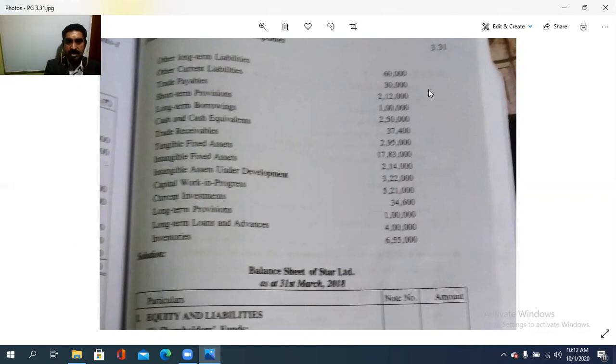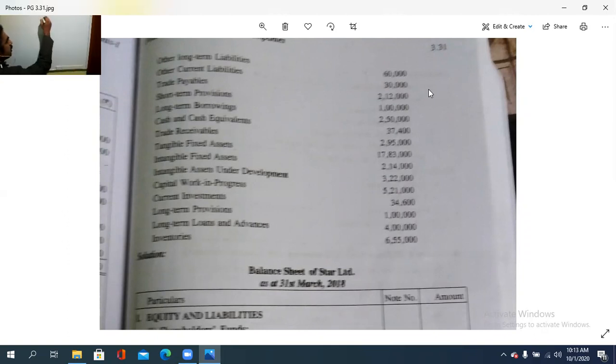Trade receivables are 2,95,000. Tangible fixed asset is 70,83,000. Intangible fixed asset is 2,14,000. Intangible assets under development, 3,22,000. Capital work in progress is 5,21,000. Current investment is 34,600. Long-term provision, 1 lakh. Long-term loans and advances, 4 lakh, and inventories, 6,55,000.